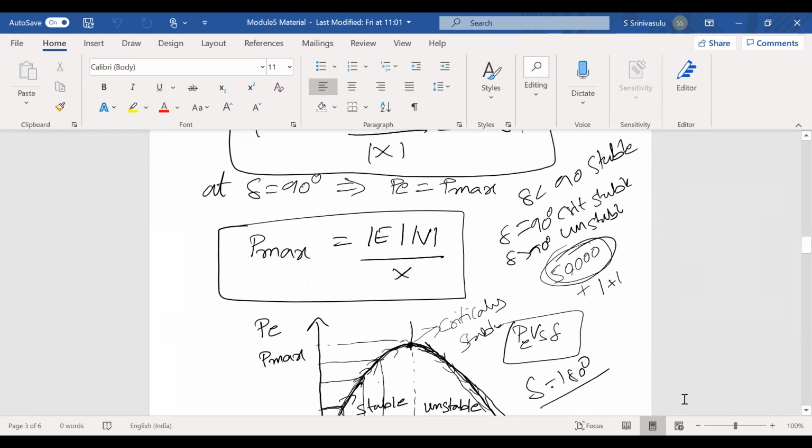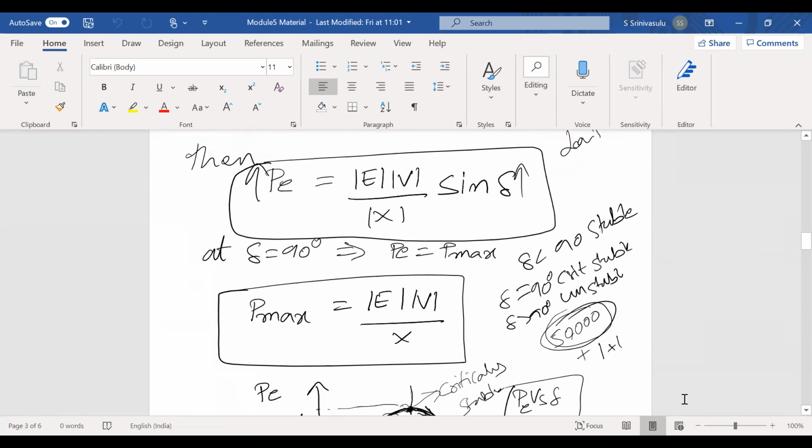If you put delta equal to 90 degrees in the above equation, sine 90 is 1. That is the maximum value. The sine value's maximum is only 1, at delta equal to 90 degrees. Corresponding to that, what is the P max? How much maximum power can the generator deliver? This is the maximum amount of power the generator can deliver, that is EV by X.